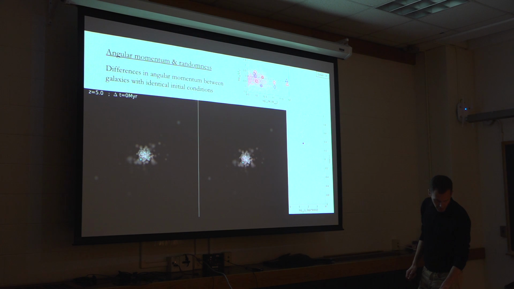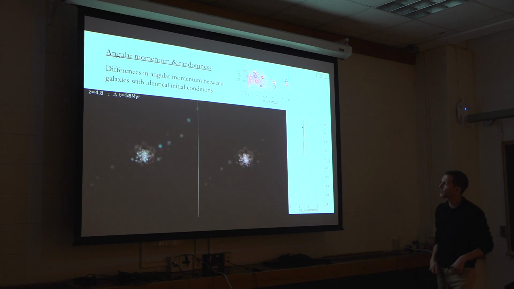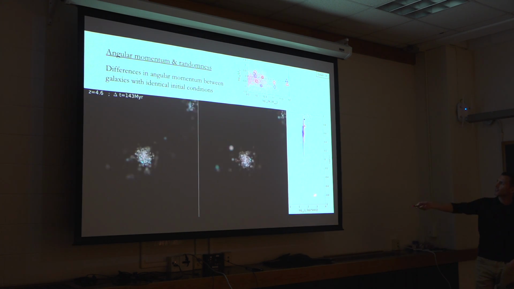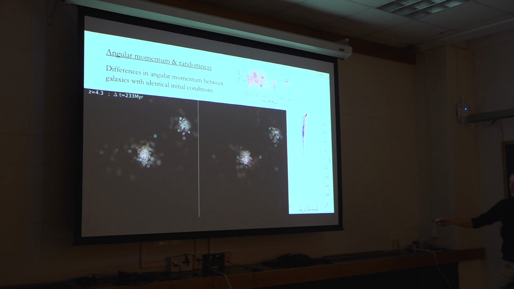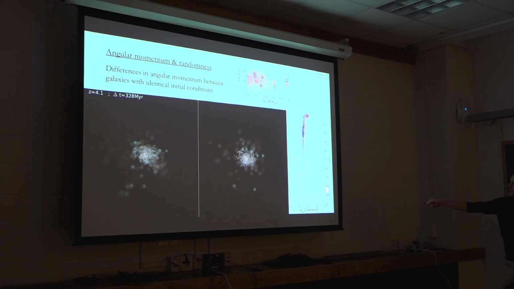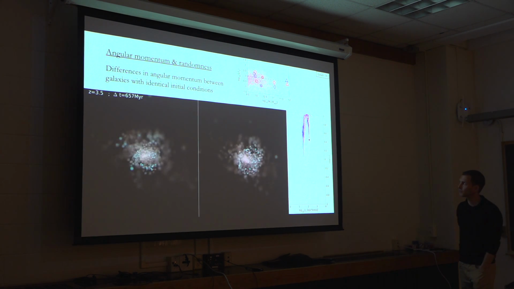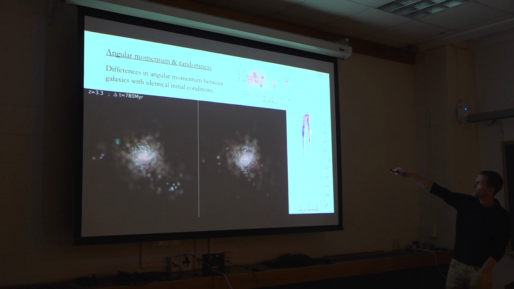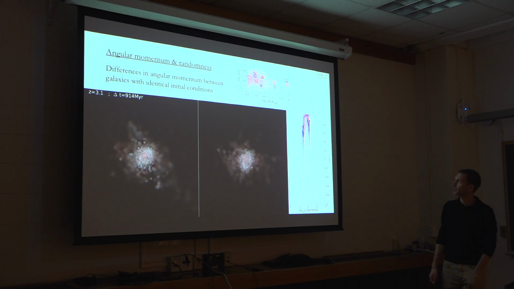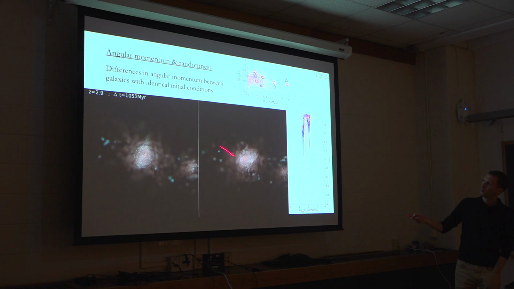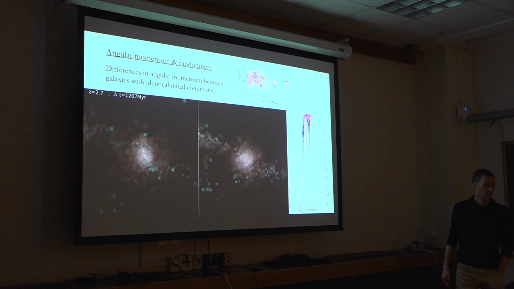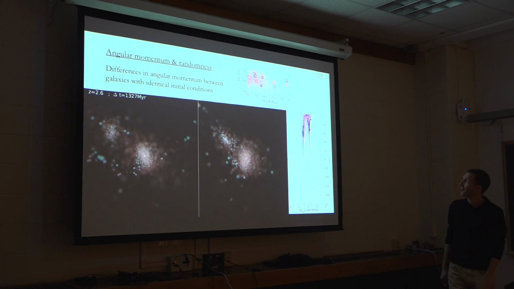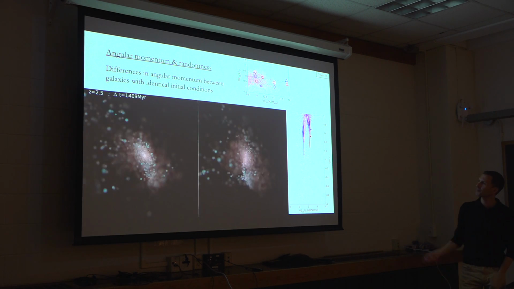So this movie is going to show the evolution of the system over cosmic time. On the right, I show just two measures of angular momentum. One is the angle between the galaxy and the halo angular momentum, and on the x-axis just the modulus of the angular momentum of the galaxy. You can already see these two points, the red and blue circle, are not identical, but maybe at this point you still cannot tell by eye that these galaxies are different, so let's give it a little bit more time, and while you're watching